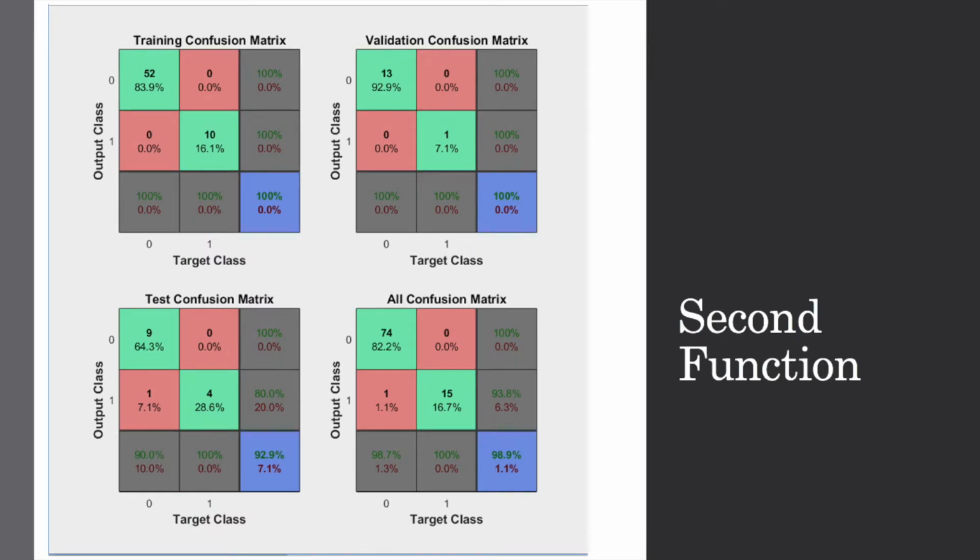To increase the percentages in all categories, we went back through the scenarios and tried to see if we were answering the questions correctly. After changing a few answers to the scenarios and changing the number of hidden neuron layers from 10 to 5, we received better results from the neural network. The validation set accuracy was 100%, and the test set was 92.9%, giving the overall neural network an accuracy of 98.9% as seen in the confusion matrix.